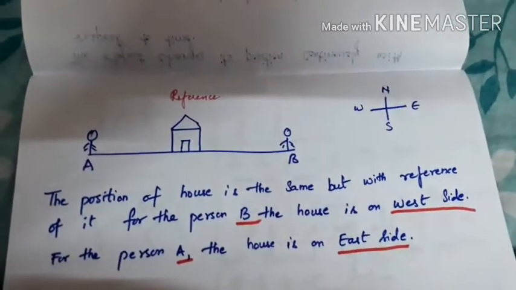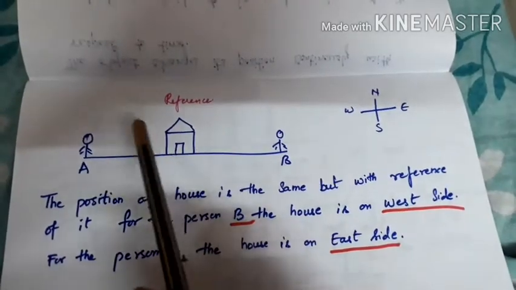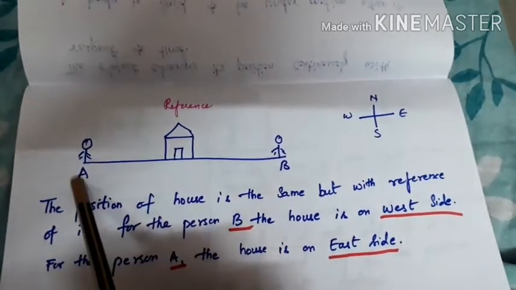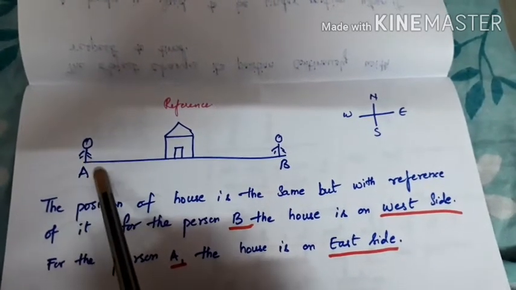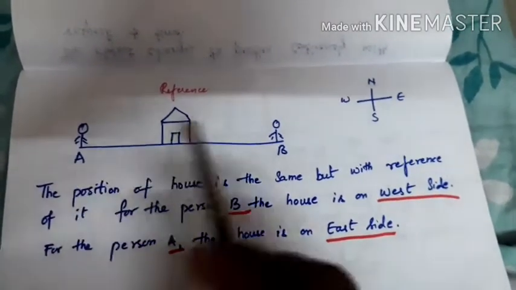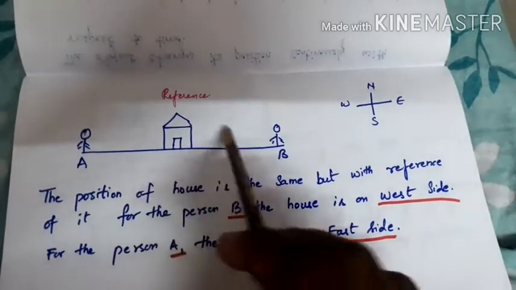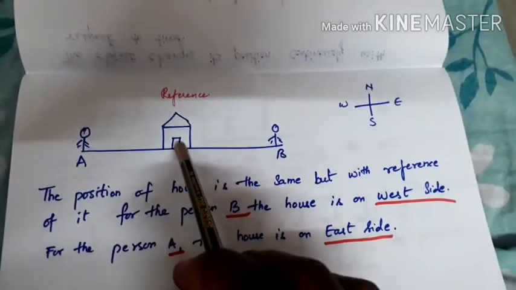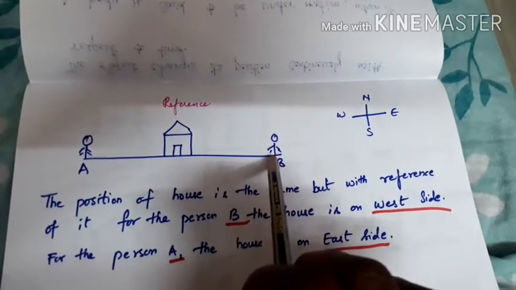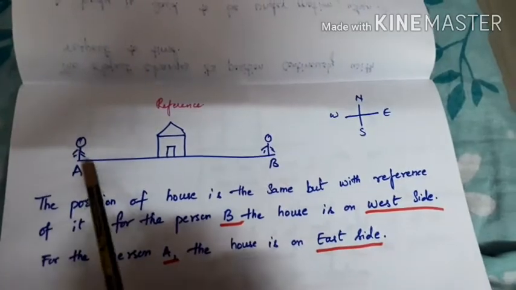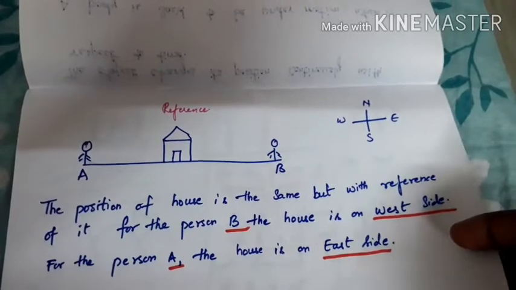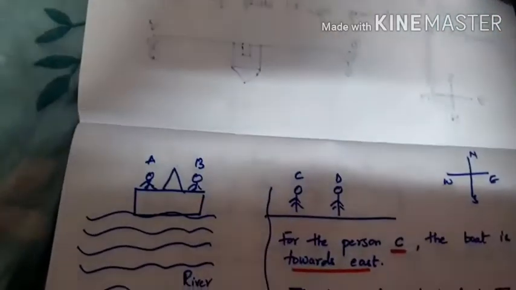For example, the house is the reference point here. For person B, the house is towards the west side. For person A, the house is on the east side. Got it? So what is the reference point? We can see that the house is the reference point. For B, the house is towards the west side, whereas for person A, the house is on the east side. So this reference point is very important.